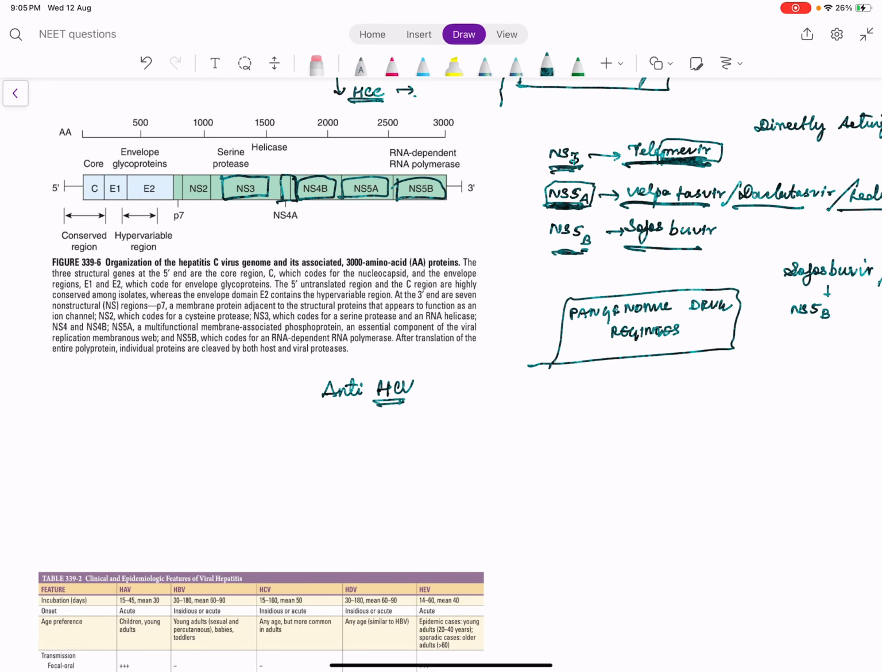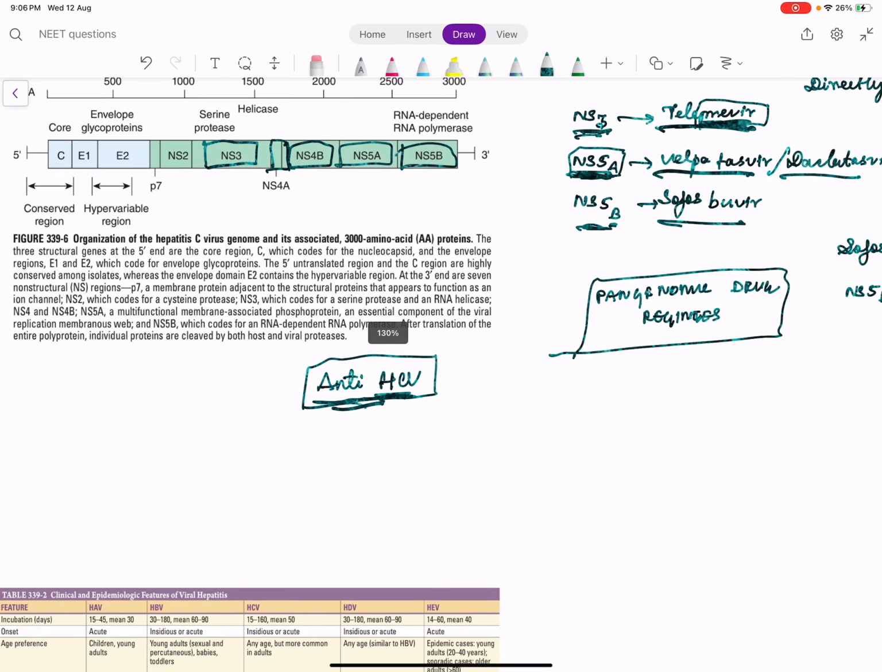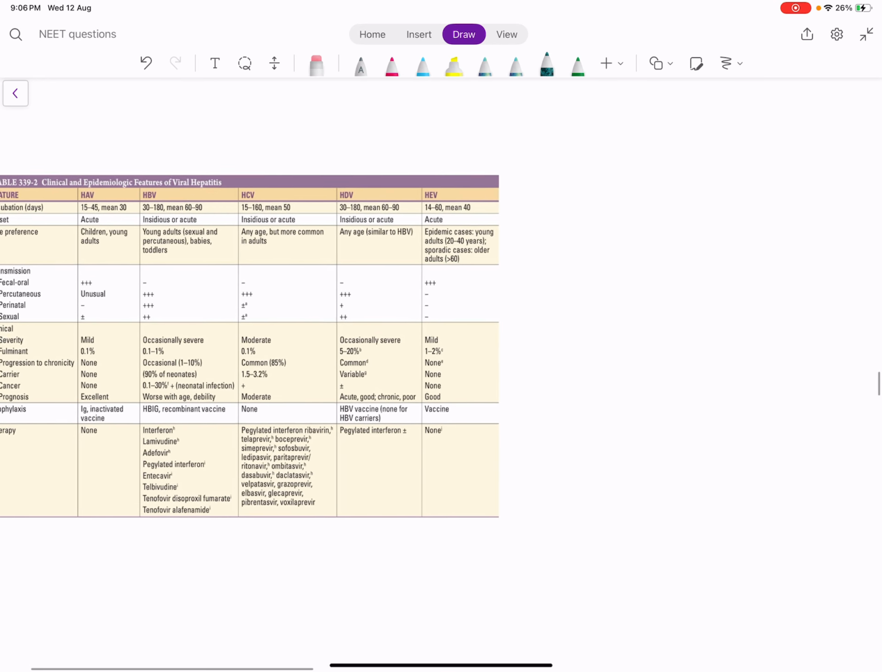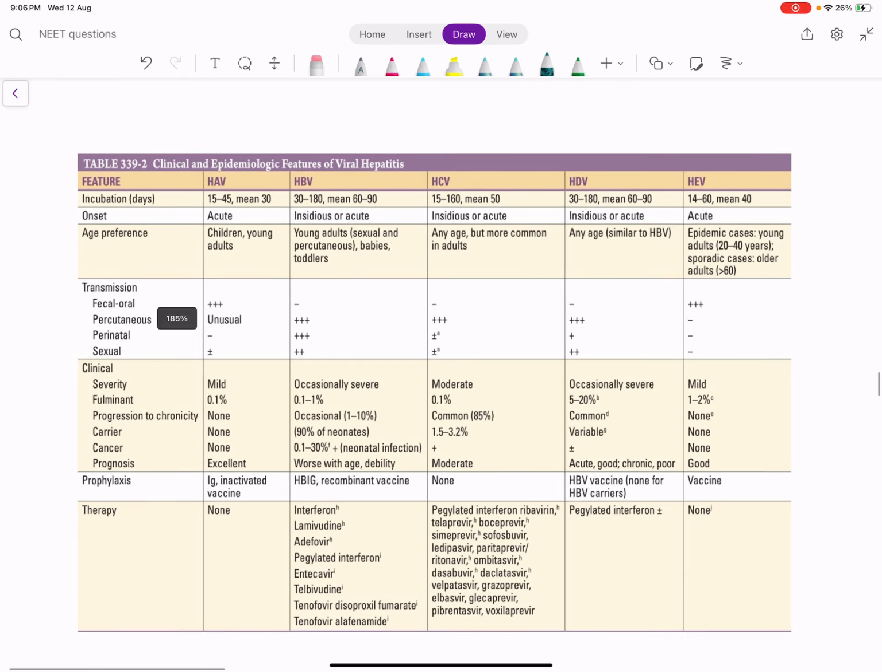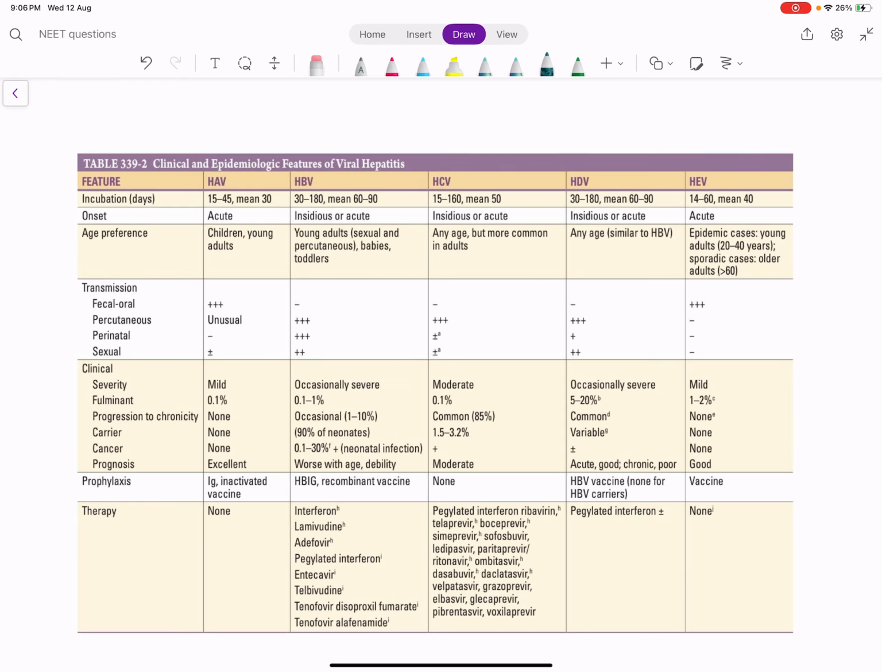Anti-HCV. Please see about the capital and small letters. Don't confuse this with anti-HBC. So again, this is just a summary of the hepatitis viruses.